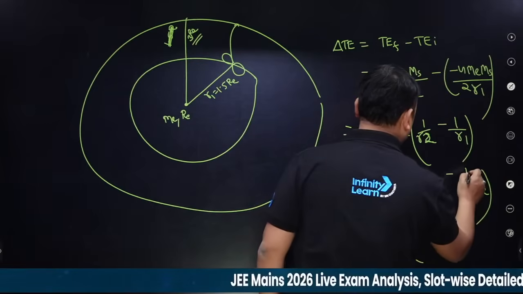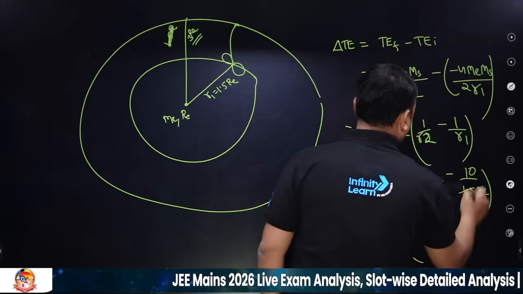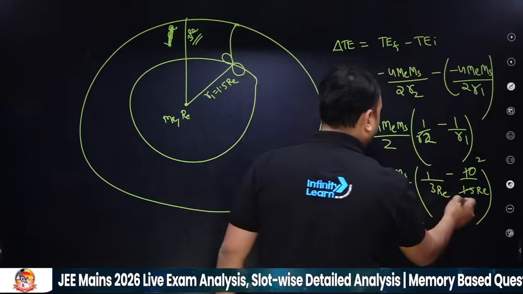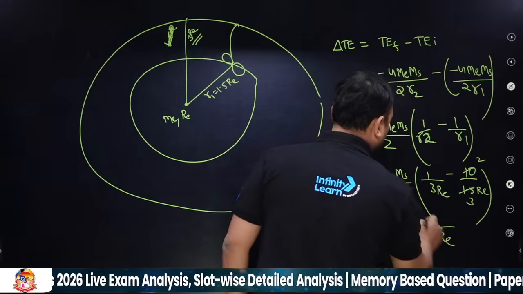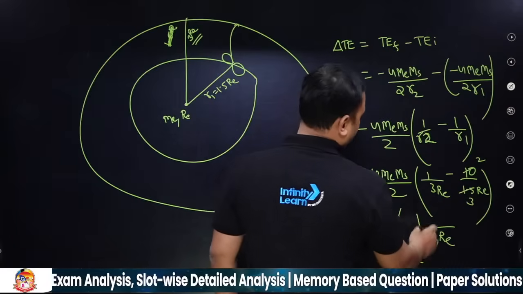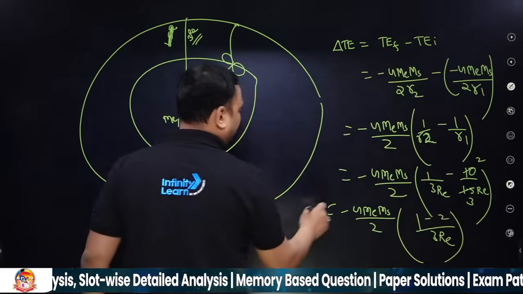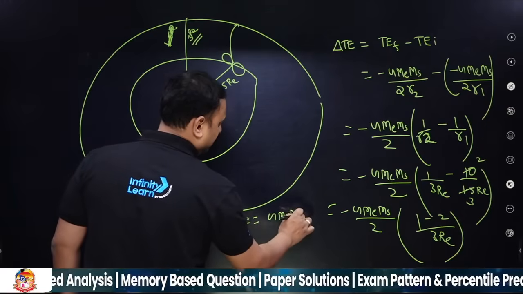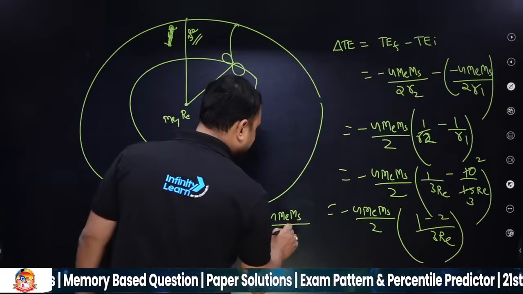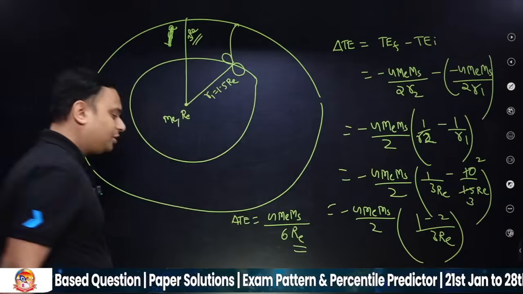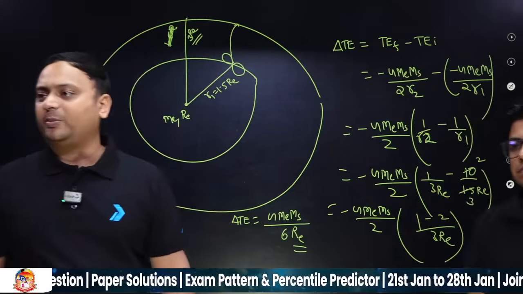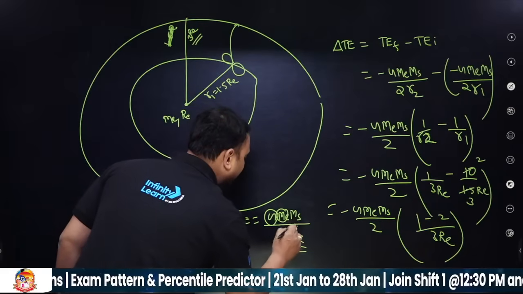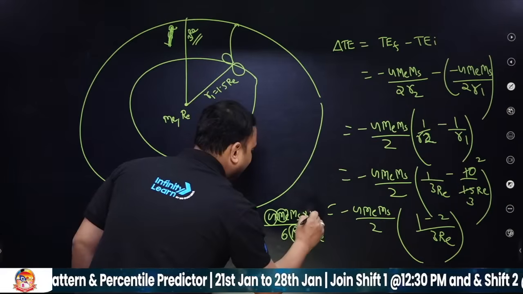So this is 1 by 3 RE and 1 by 1.5 RE, which is 2 by 3 RE. Okay, so this is simply LCM 3 RE. This is 1 and this is minus 2, so minus becomes plus. So the change in total energy is G ME MS by 2 times 1 by 6 RE. You know the radius of the earth, 6,400 kilometer. Or you just do one thing: multiply and divide by RE.